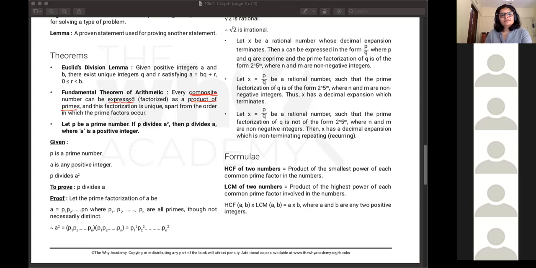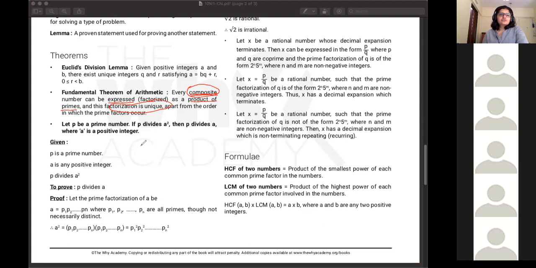Expressed as a product of primes is nothing but, if you have a composite number, you can do its prime factorization. And this factorization is unique apart from the order in which the prime factors occur.